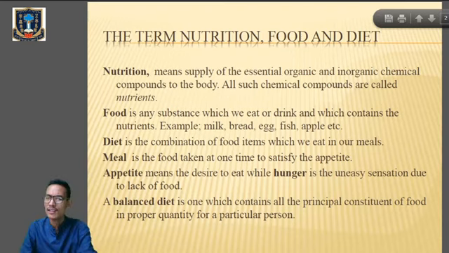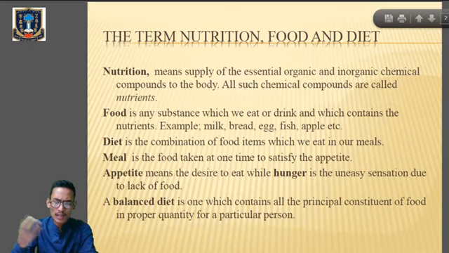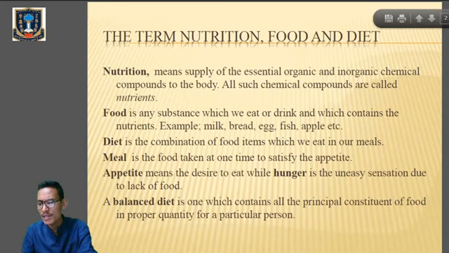Those chemical substances which are utilized by plants and animals for their growth or to perform any other physiological functions are known as nutrients. So nutrients must be there in our food in order to get proper nutrition.